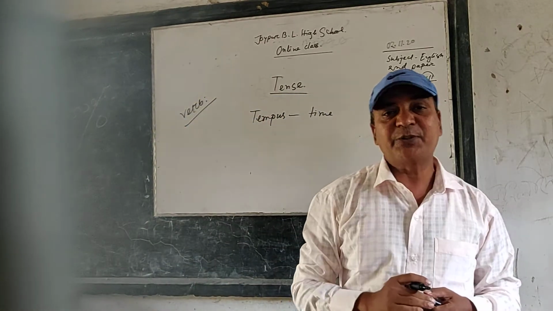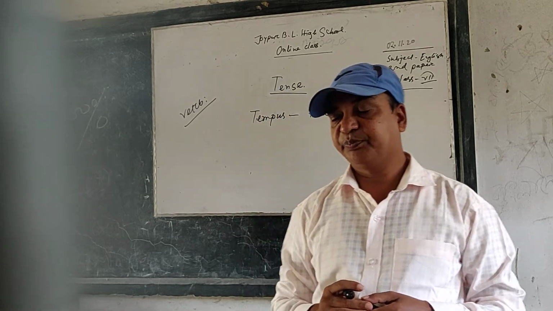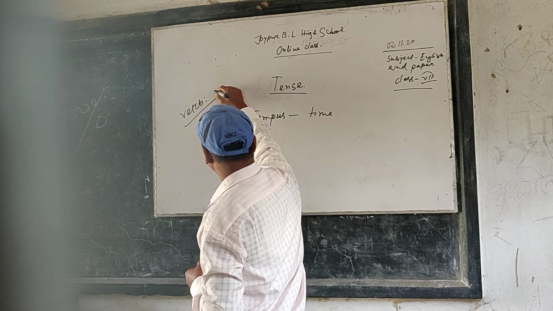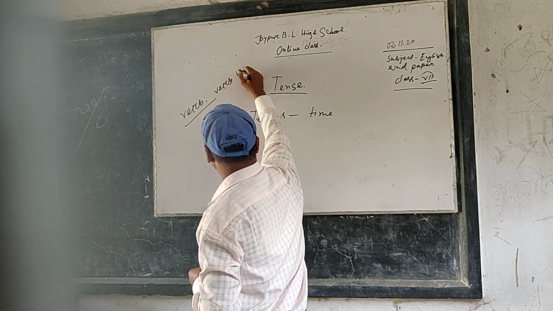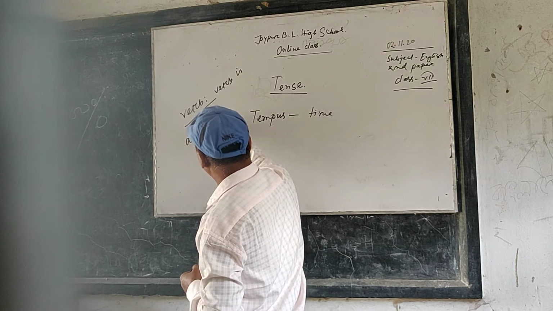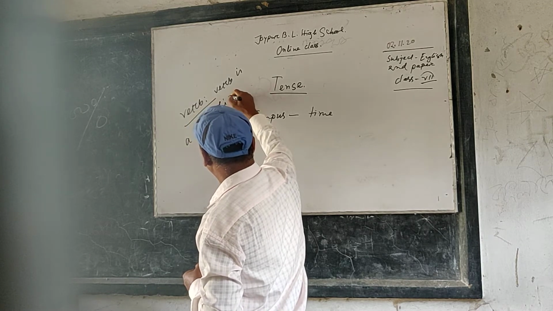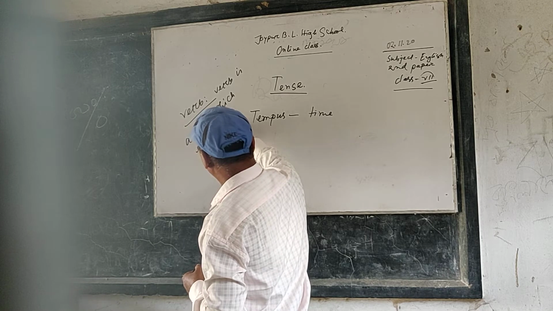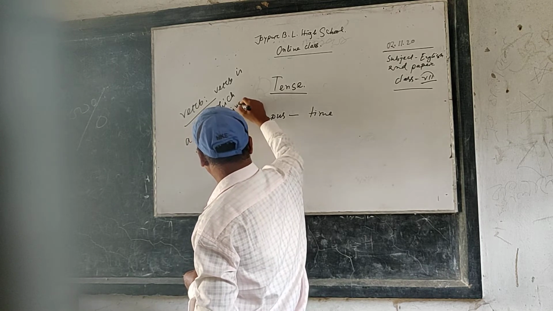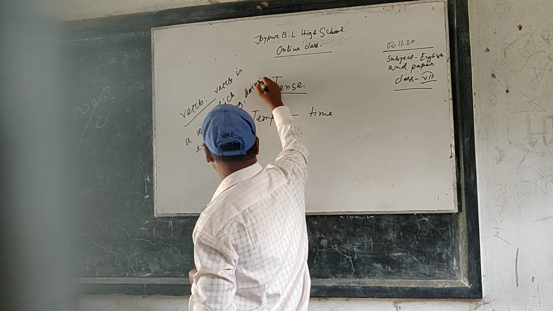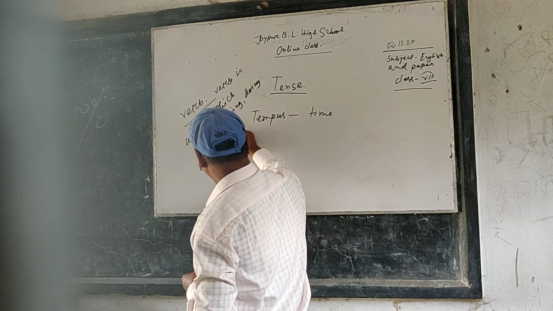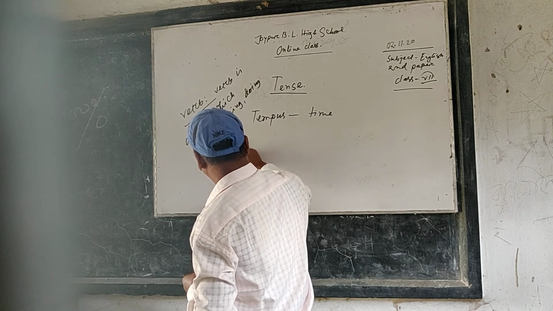Verb is a word that expresses being, doing, or having something.